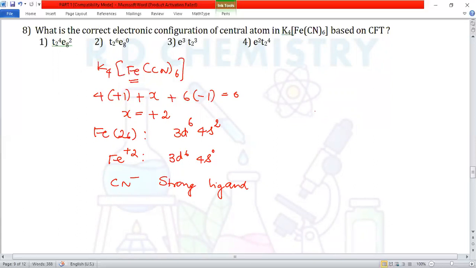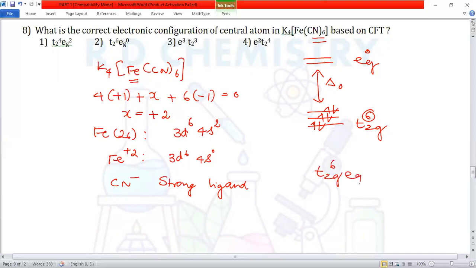Okay, and the five d orbitals will split into two sets. One is called the t2g set, the other is called the eg set. This difference is in terms of delta O. Why O? Because there are 6 ligands present. With a strong ligand, electron pairing takes place. d6 system: 1, 2, 3, 4, 5, 6. Therefore, t2g has 6 electrons and eg has 0 electrons. Therefore, t2g6 eg0. Therefore, the answer is option number 2.